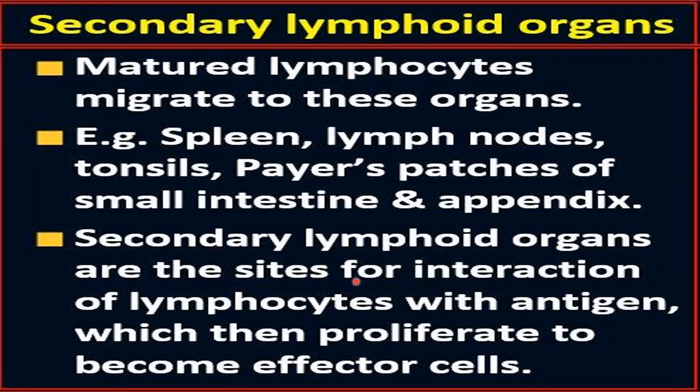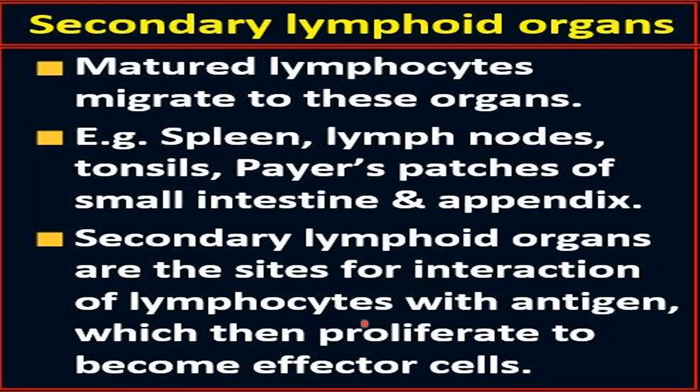Secondary lymphoid organs are the sites for the interaction of lymphocytes with the antigen. Now what is the role of lymphocytes in immunity? They need to interact with the antigen, right? So after maturation, these lymphocytes will interact with the antigen. And what is the site of their interaction? That is the secondary lymphoid organs, right? So inside the secondary lymphoid organs, everywhere, in the spleen, in lymph nodes, in tonsils, in Peyer's patches, and also in the appendix, lymphocytes interact with antigens.